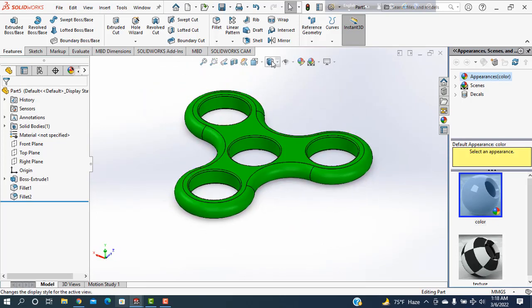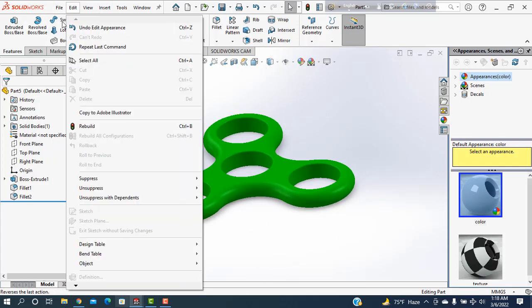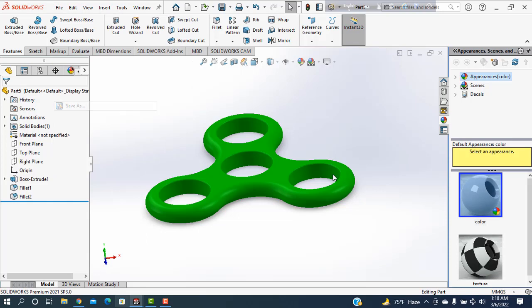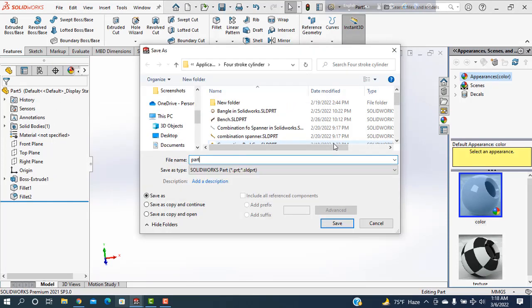See this one. Then I can save here. Save as, I want to say the part one. Part one is spinner. Okay, done.